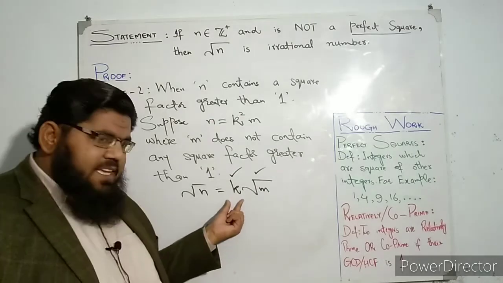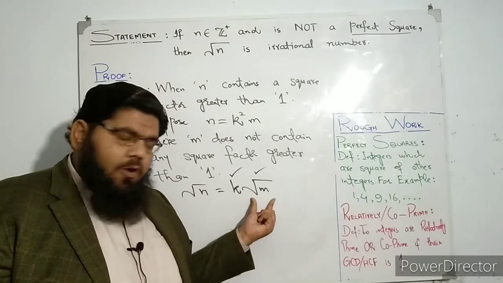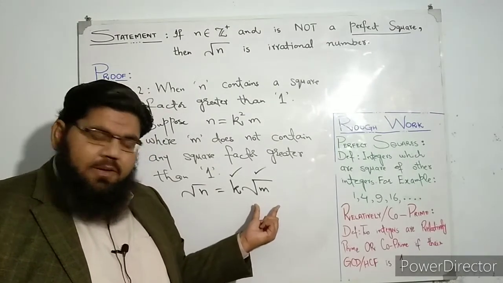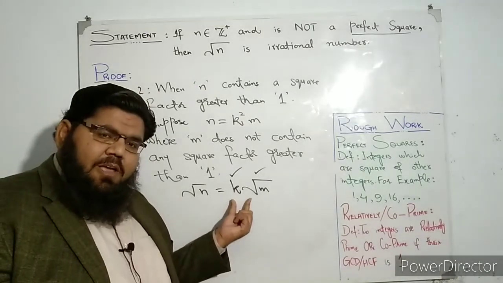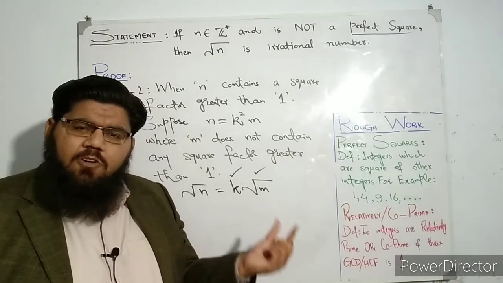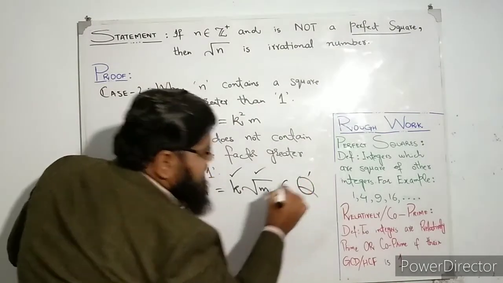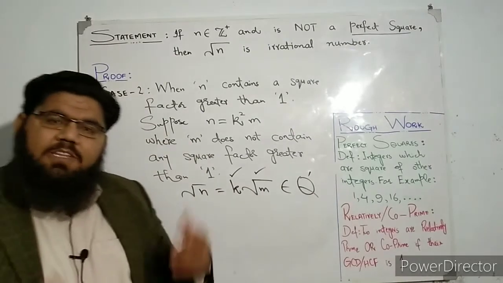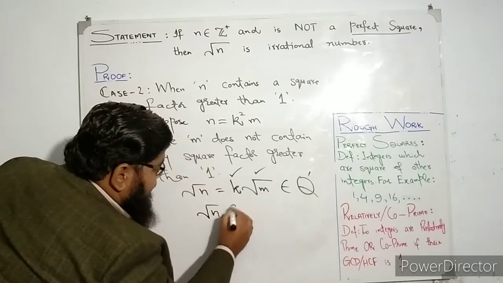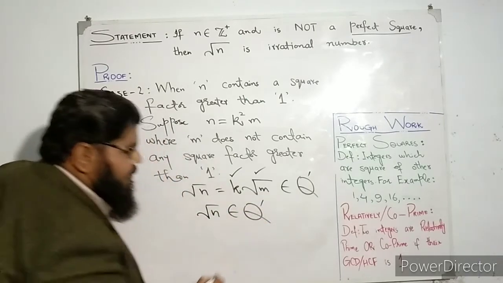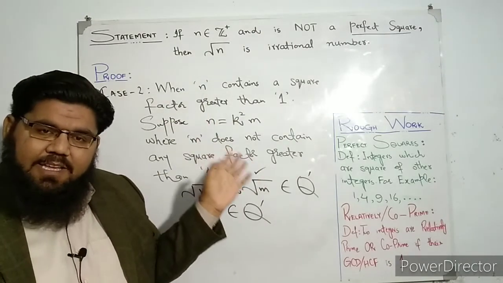So if this k is a rational number, and we have proved in case 1 that this is an irrational number, then the product of this irrational number and this rational number will of course be in the set of irrational numbers, and this is what we needed to prove. Finally we have successfully proved that square root n belongs to the set of irrational numbers in the case when n contains a square factor greater than 1.